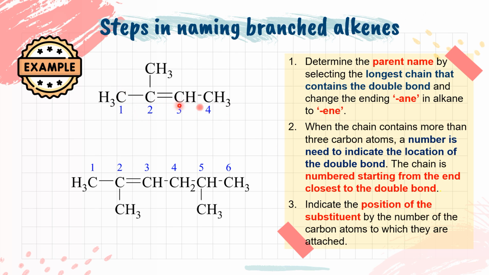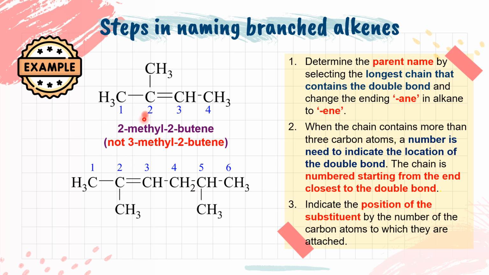Okay, if you look here, the nearest is from the left side. So that's why this is the first carbon, second, third, and fourth. And this one becomes the substituent. Okay, next, indicate the position of the substituent by the number of the carbon atom to which they are attached. Right, so the name for this